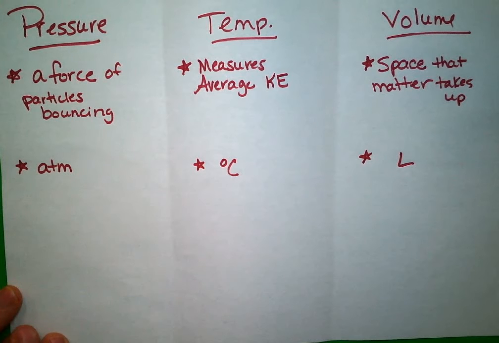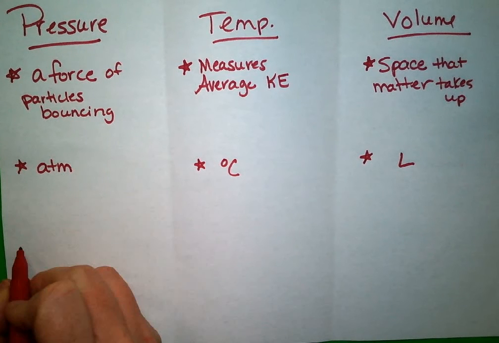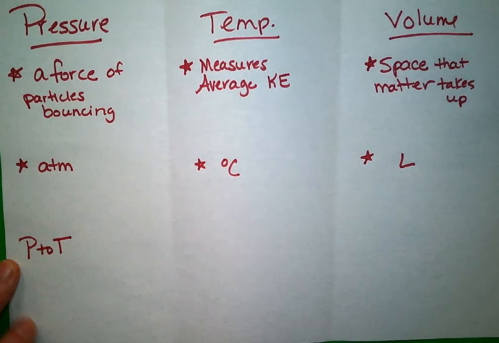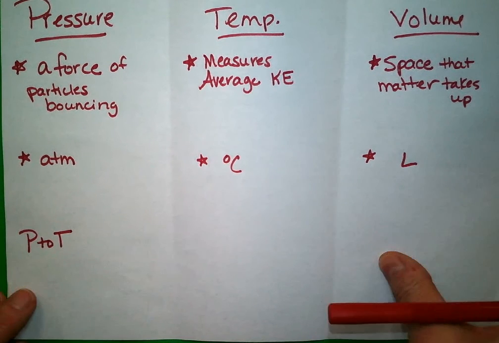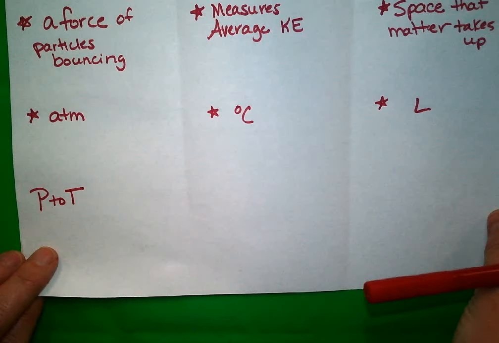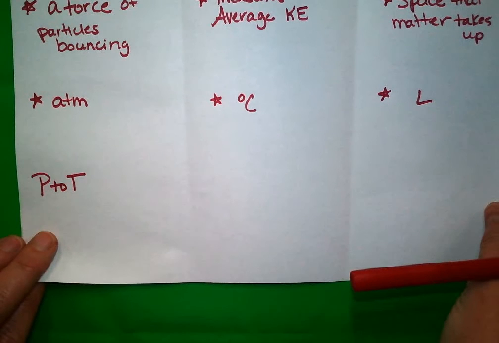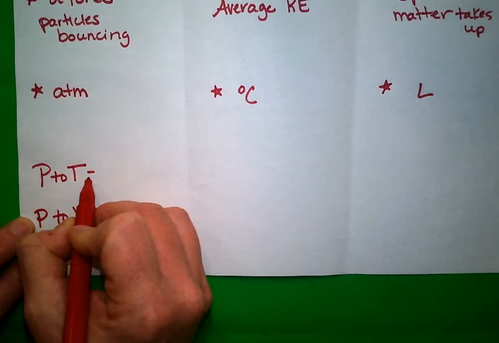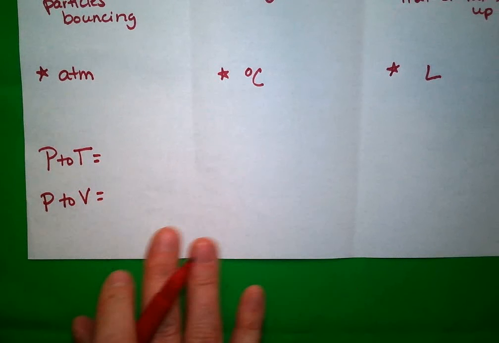So I'm going to compare the pressure to the temperature, and I put P to T, okay? And then I'm also going to compare the pressure to the volume. And I'm going to put these little equal signs down here, and this is my little shorthand. So I'm comparing pressure to temperature and pressure to volume.